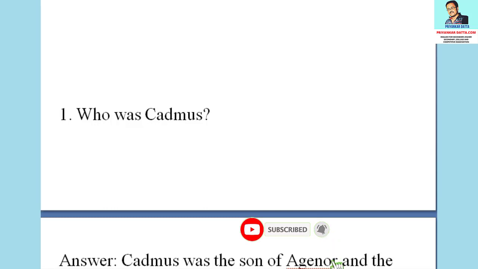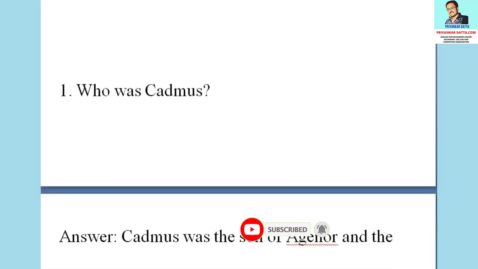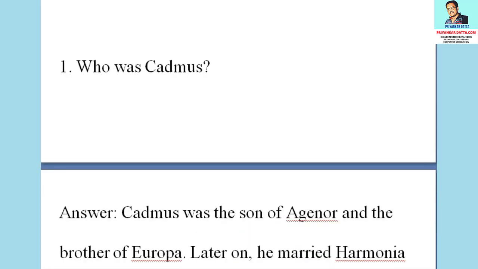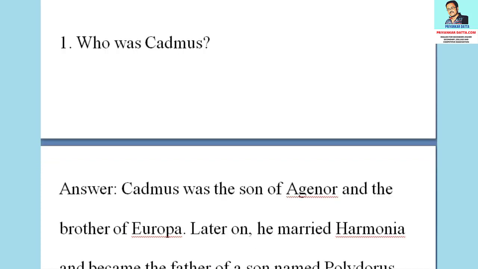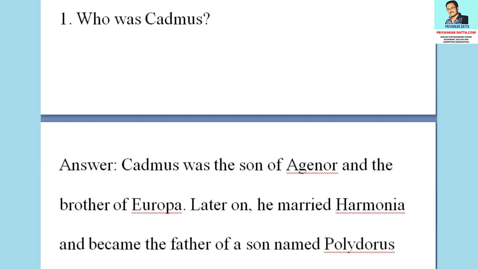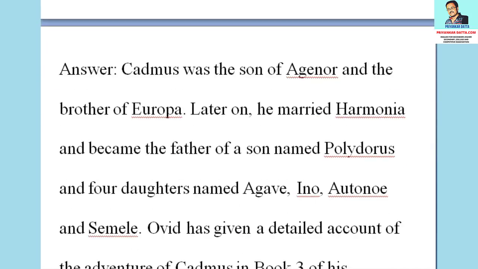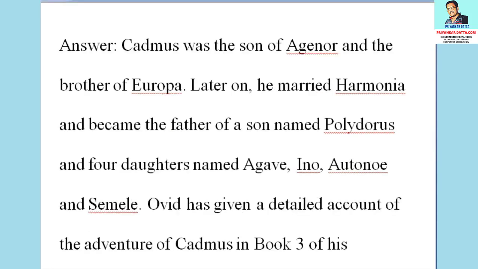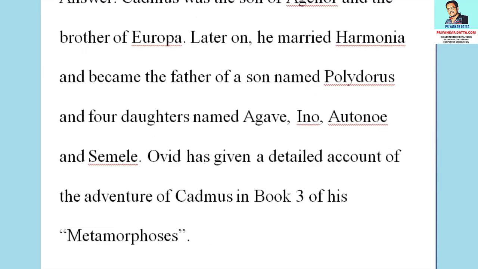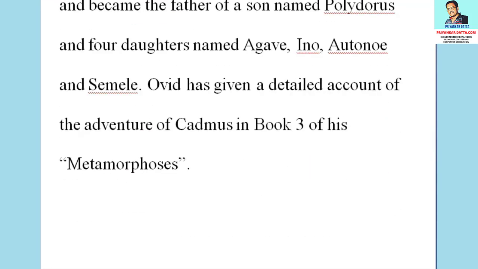Now we shall start with the question answer from the Cadmus section of Ovid's Metamorphoses. The first question is, who was Cadmus? The answer to the question is, Cadmus was the son of Agenor and the brother of Europa. Later on he married Harmonia and became the father of a son named Polydorus and 4 daughters named Agave, Ino, Otone and Simel. Ovid has given a detailed account of the adventure of Cadmus in book 3 of his Metamorphoses.